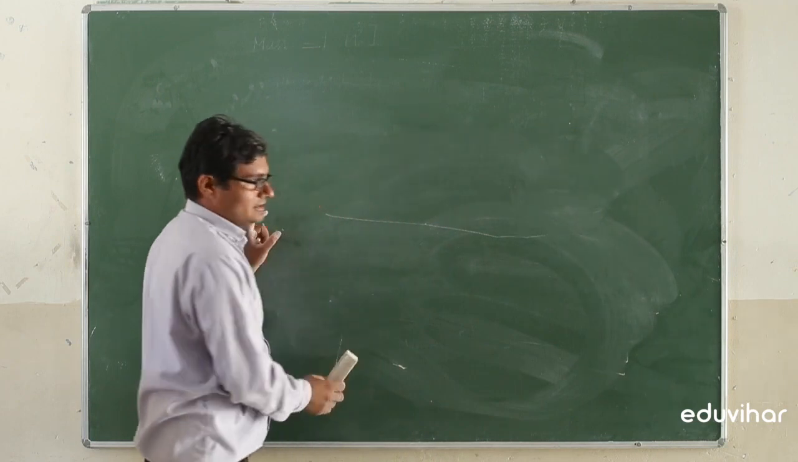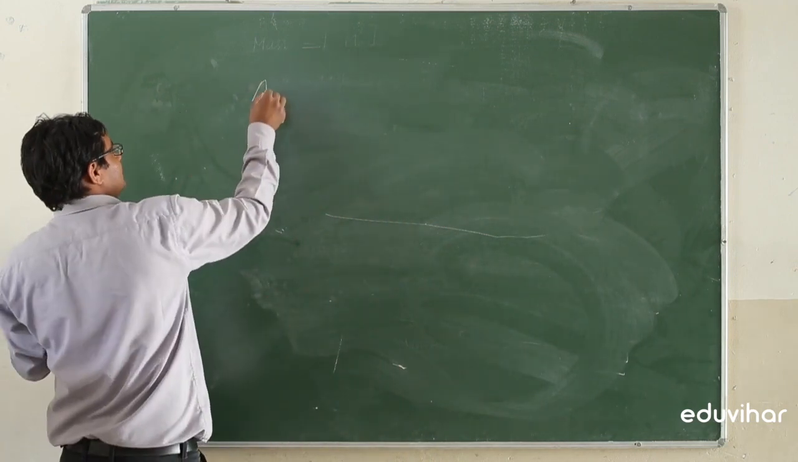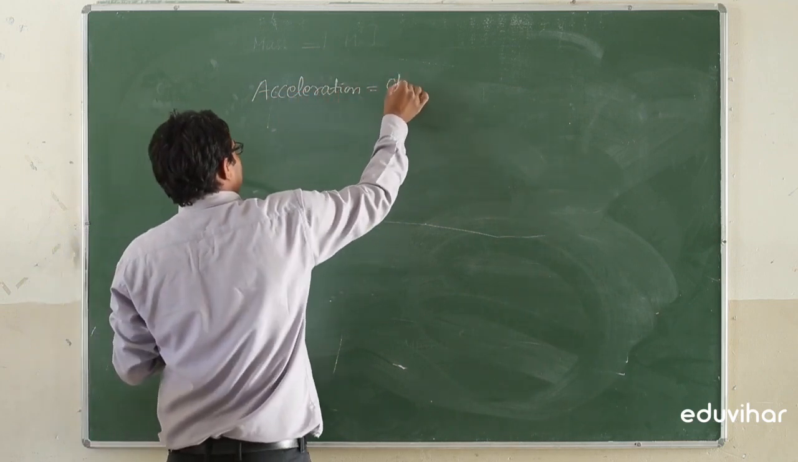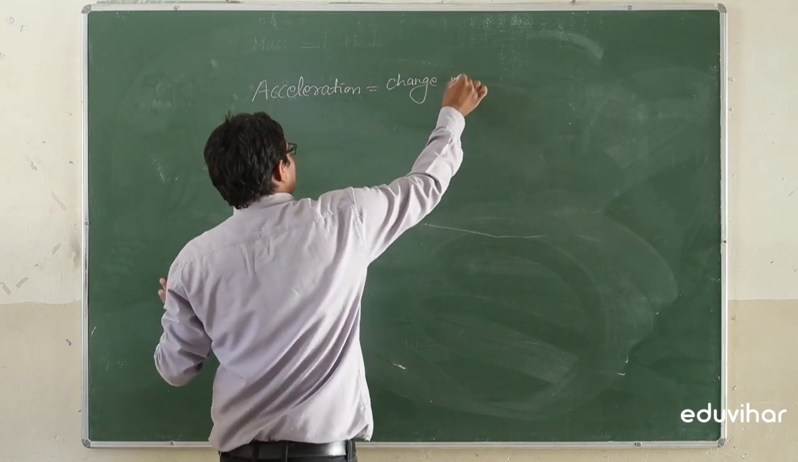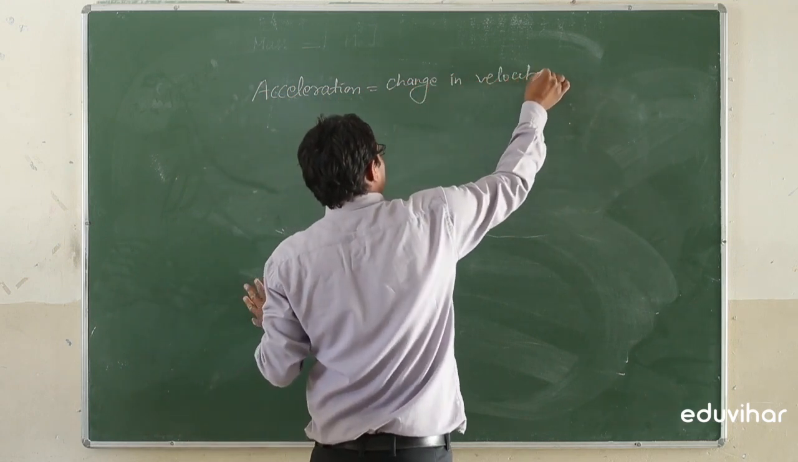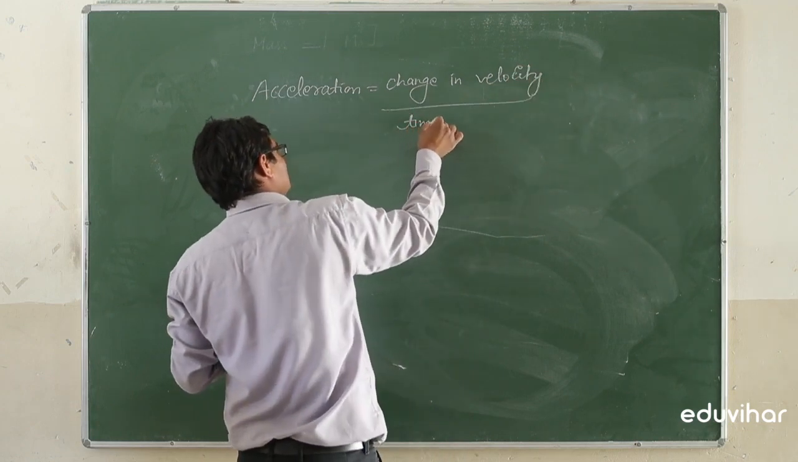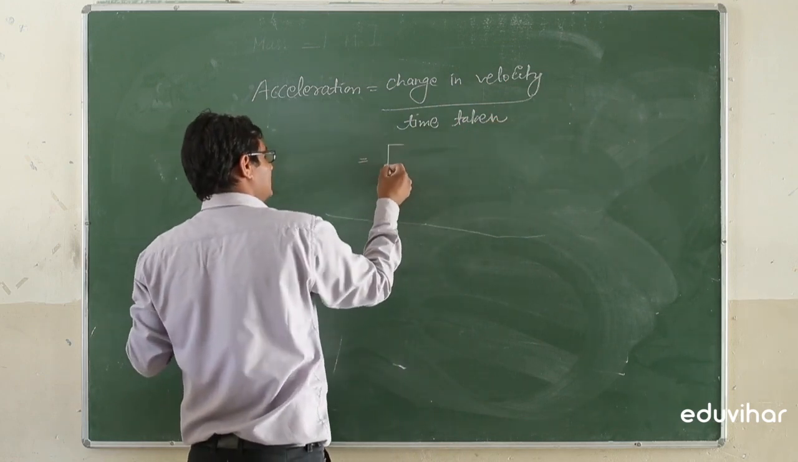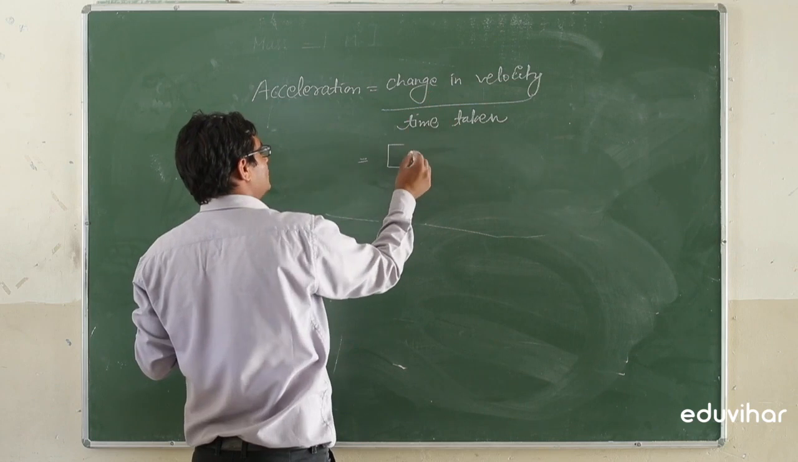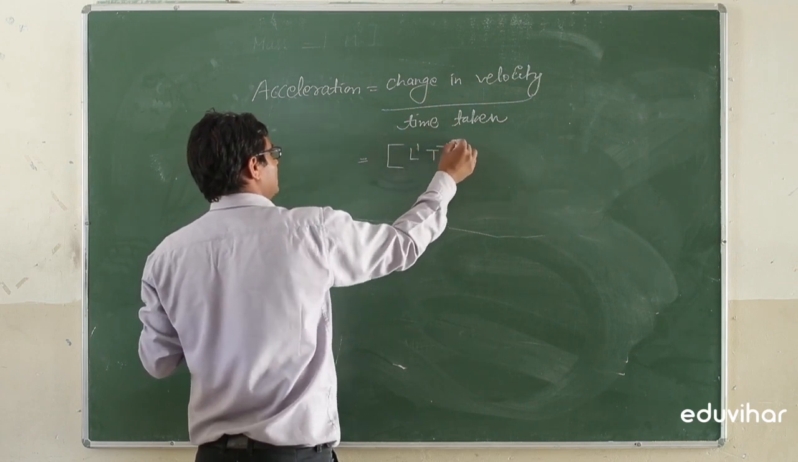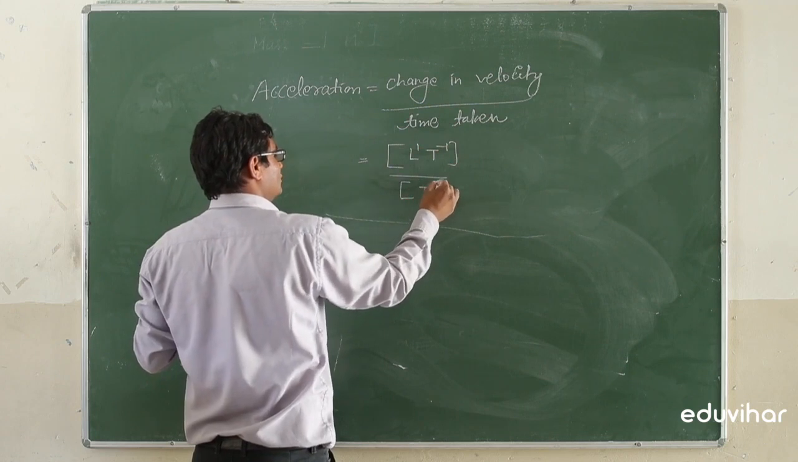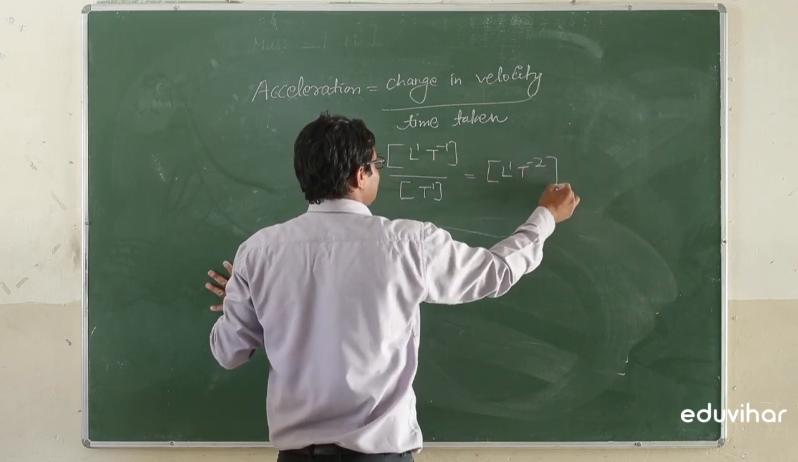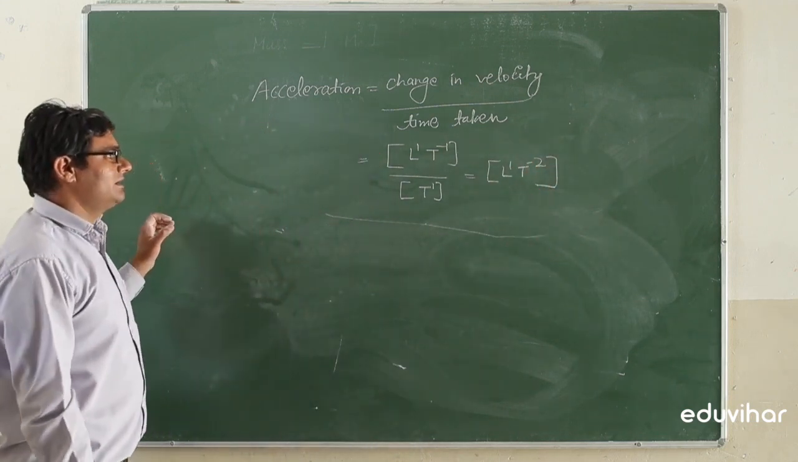Next is acceleration. What is the dimensional formula for acceleration? Acceleration is equal to change in velocity divided by time taken. So the dimensional formula for change in velocity is that of velocity, L1 T minus 1, divided by time, T1. So it can be calculated as L1 T minus 2. So the dimensional formula for acceleration is L1 T minus 2.